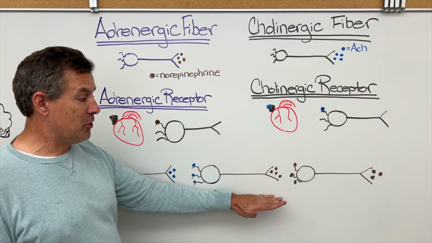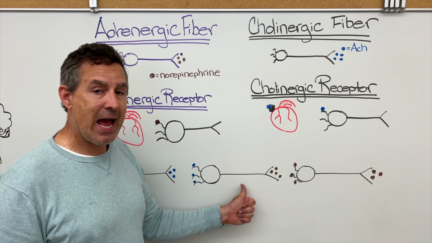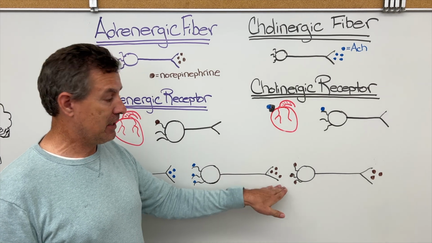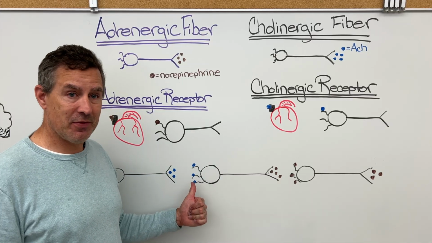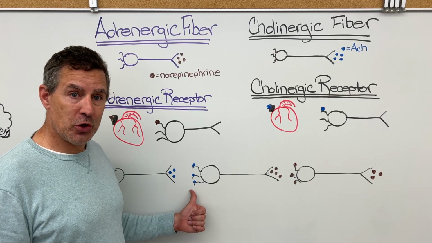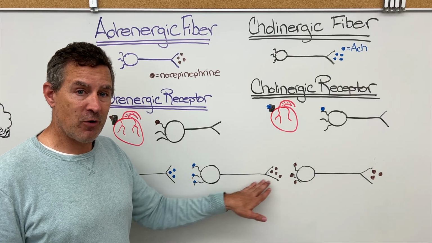And what I want you to understand here with this middle neuron, the fact that this is an adrenergic fiber because it's releasing norepinephrine tells us nothing about the receptors on the dendrites. That is to say, a neuron can have cholinergic receptors on its dendrites but release norepinephrine from its fiber.